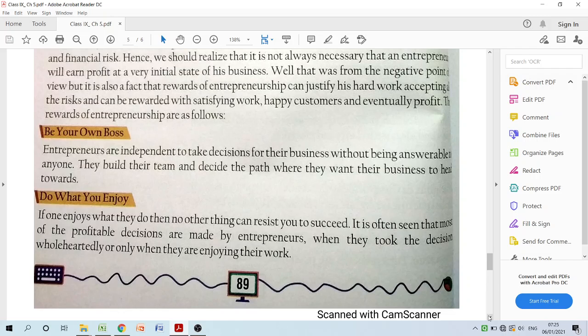So the first reward of entrepreneurs can be that you are your own boss. Do what you enjoy.